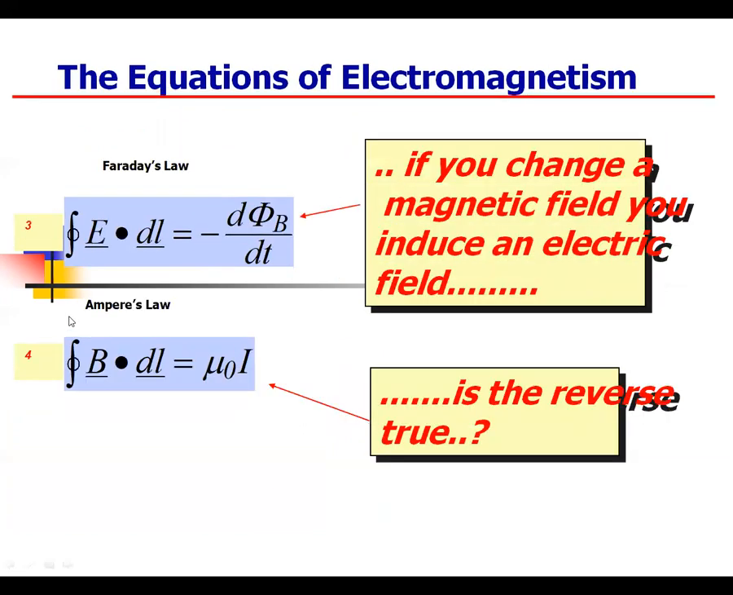Similarly, the equation of electromagnetism in the form of Faraday's law, integral E dot dA, which is equal to minus d phi by dt. If you change the magnetic field, you induce an electric field. Absolutely, if you change a magnetic field, you induce an electric field. Similarly, Ampere's law is the reverse: integral B dot dl, which is equal to mu naught by I.